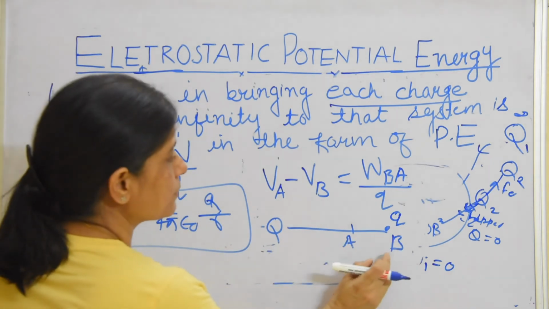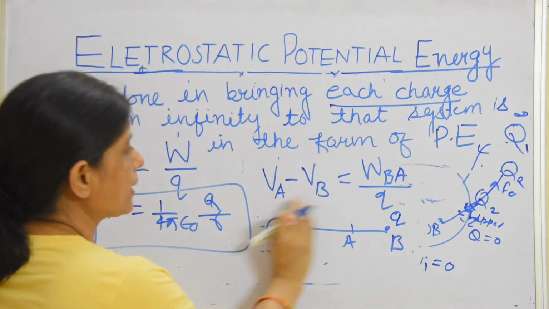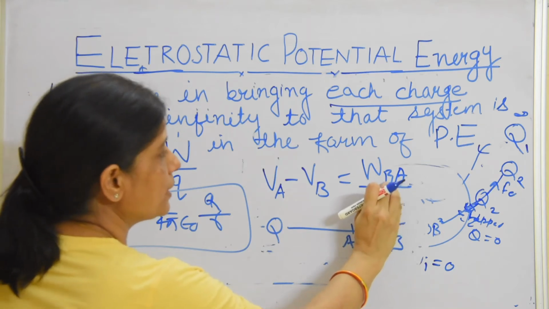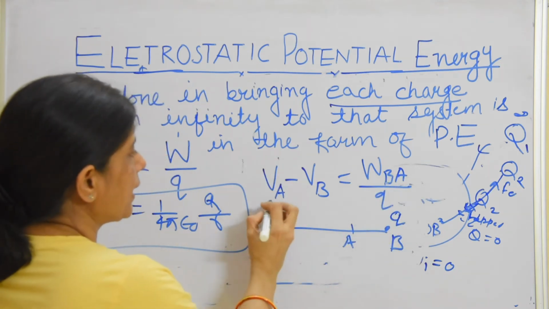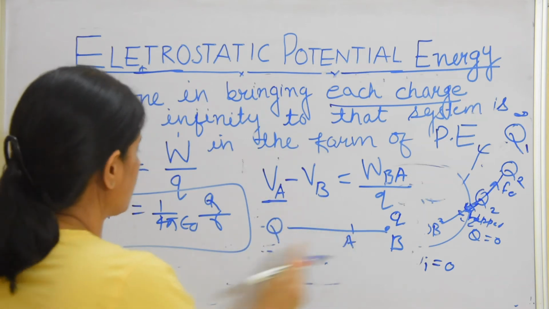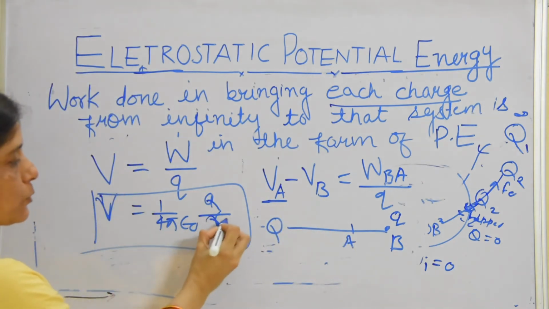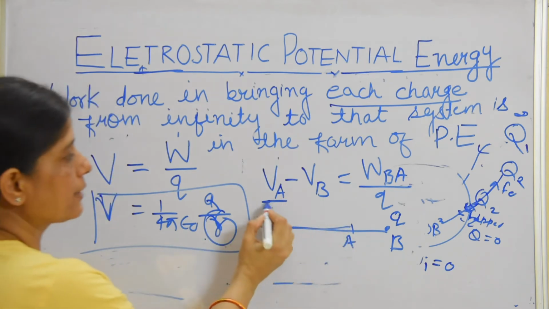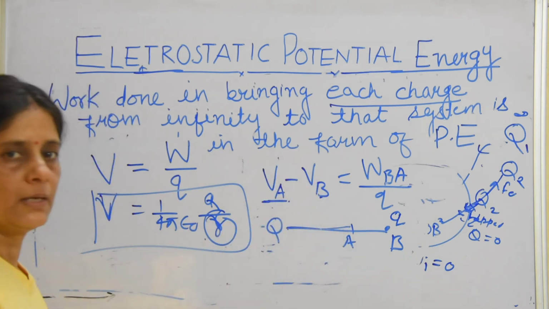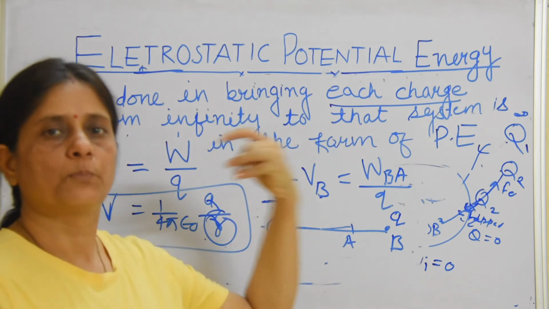So work done in bringing a charge from B to A. I have written work done in getting a charge from B to A divided by Q, per unit charge, is potential at A. Potential at A will be more. Why? Because potential is inversely proportional to R. Means if distance is less, potential is more. So that is why I have written VA minus VB. So this is about potential difference.